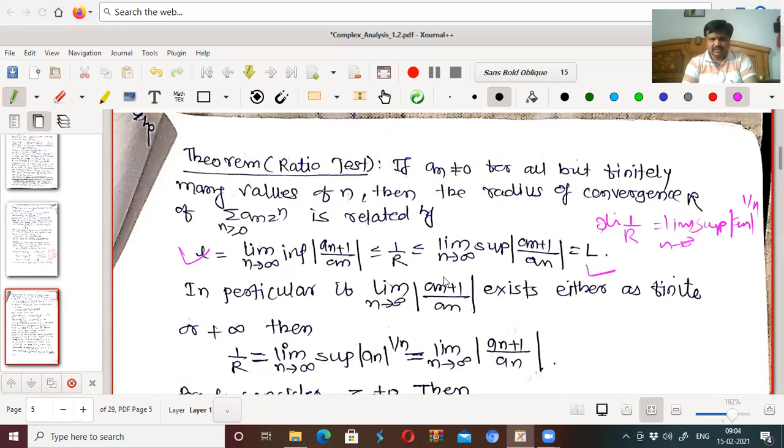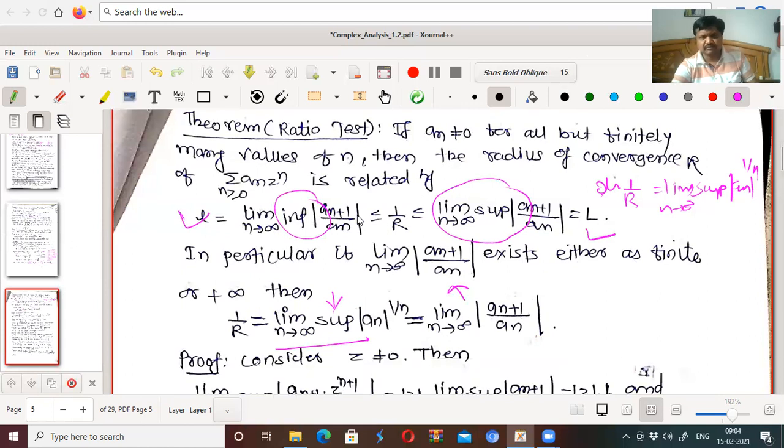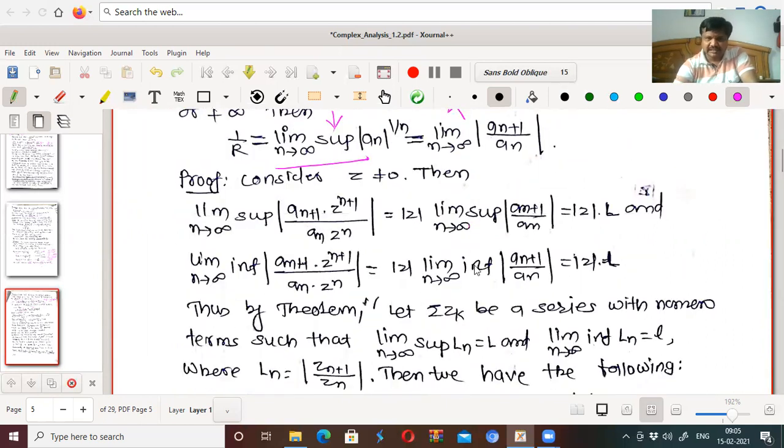In particular, if this limit exists, either as finite or plus infinity, then 1 by R is equal to the limit as n tends to infinity of a n plus 1 upon a n. This is because if this limit exists, the limit supremum is the same as the limit infimum. We know that if the limit exists, then limit supremum is the same as limit infimum. So if these two are the same, then we can say that it is equal to 1 by R. Proof is again very simple.